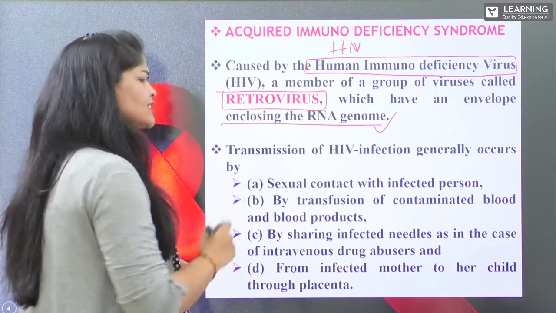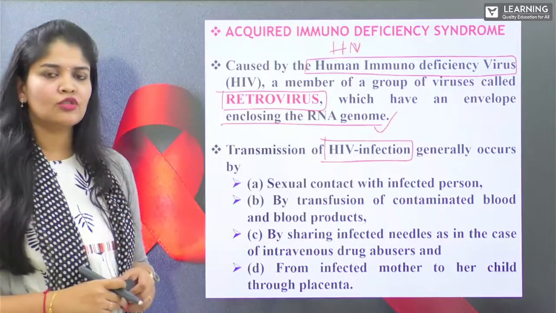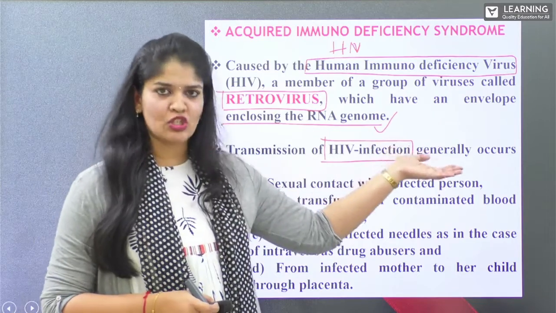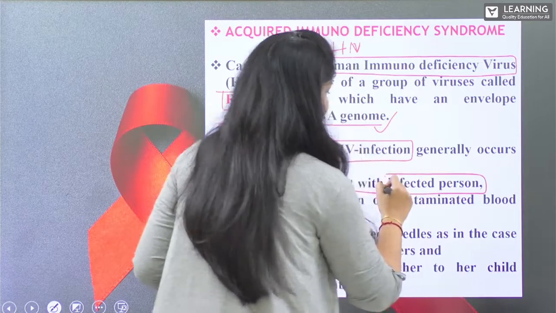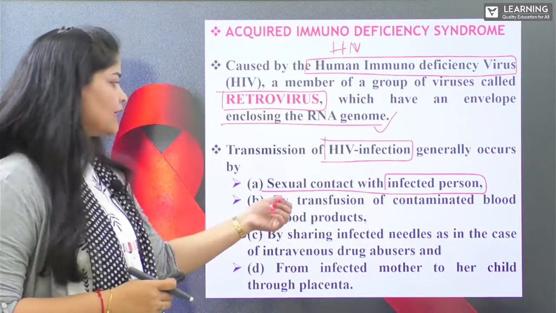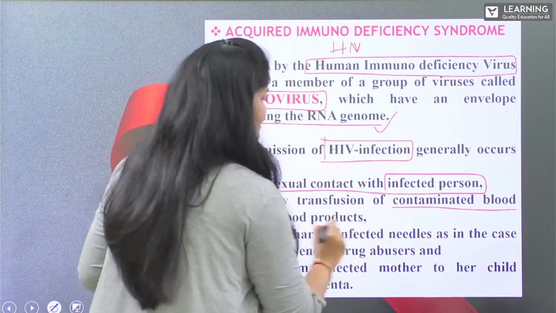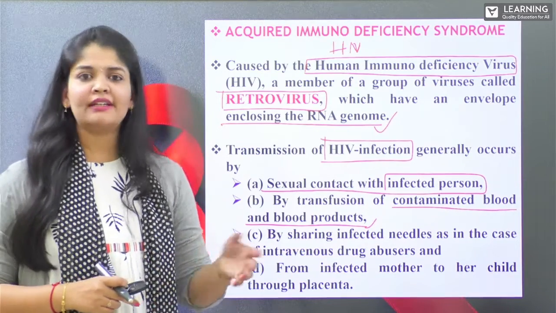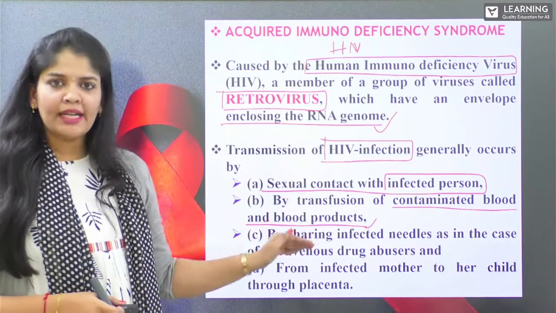Now, transmission of this HIV infection generally occurs in many ways, out of which the most important way of transmission is sexual contact with infected persons, that is, intercourse with an infected person, and by transfusion of contaminated blood and its blood products. What do you mean by blood products? It may be plasma, it may be platelets, or it may be RBC, red blood cells. These all come under blood products.